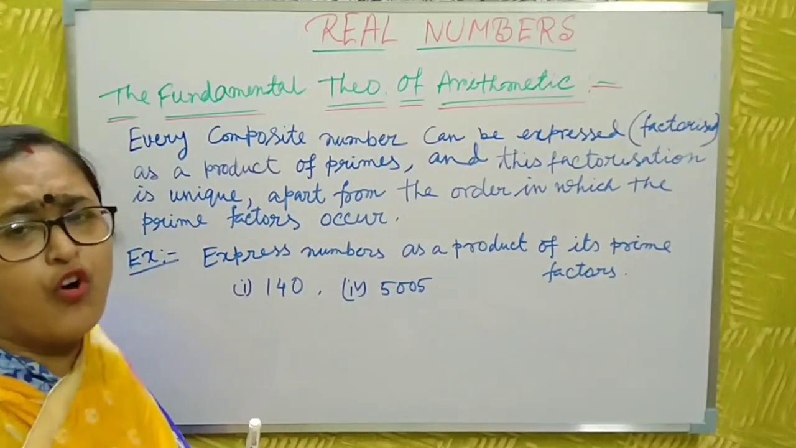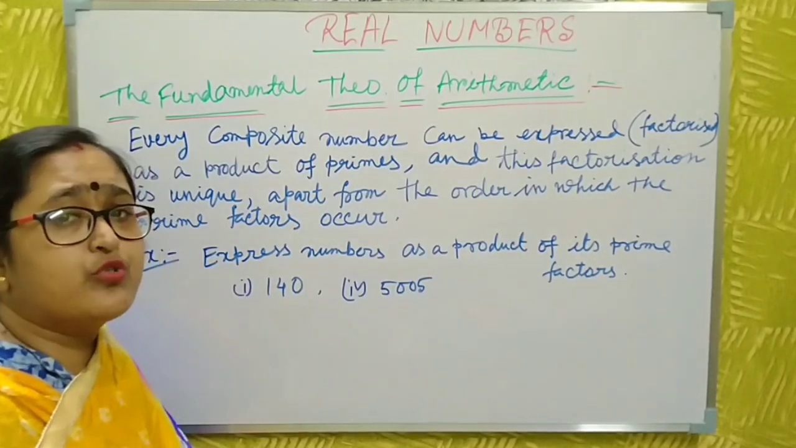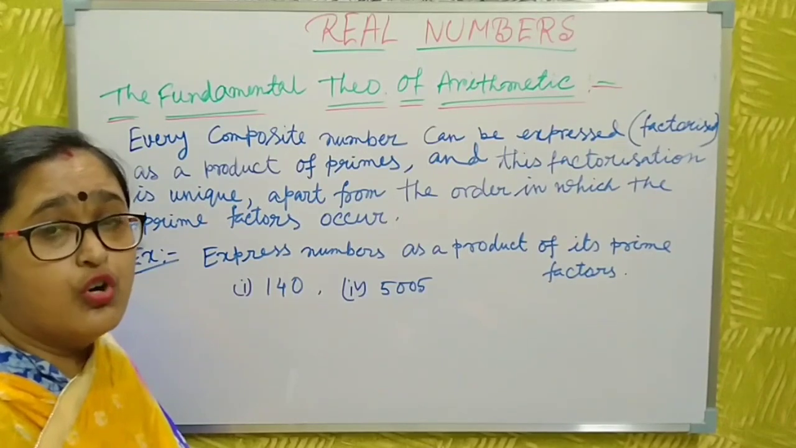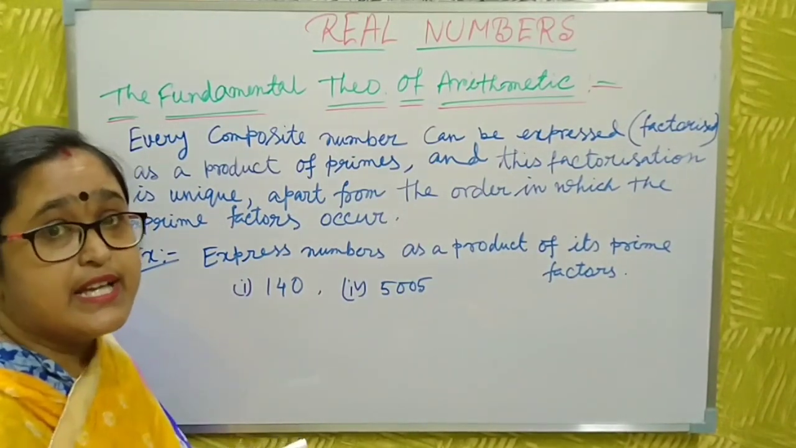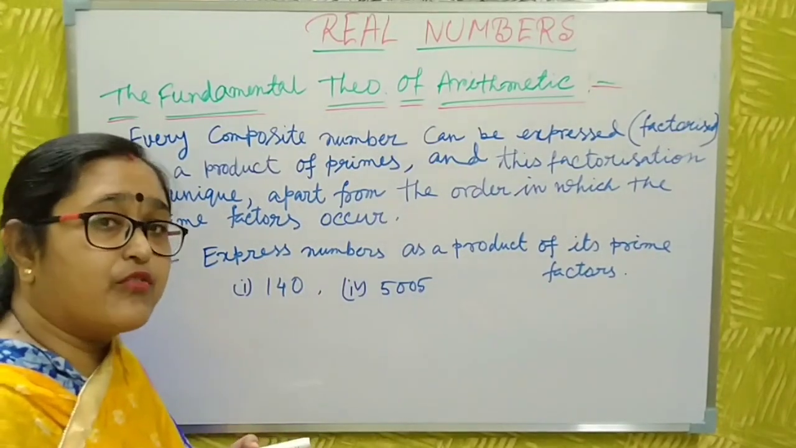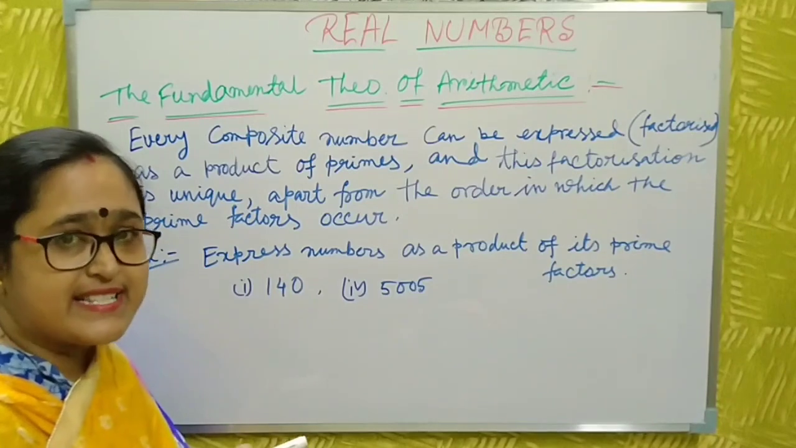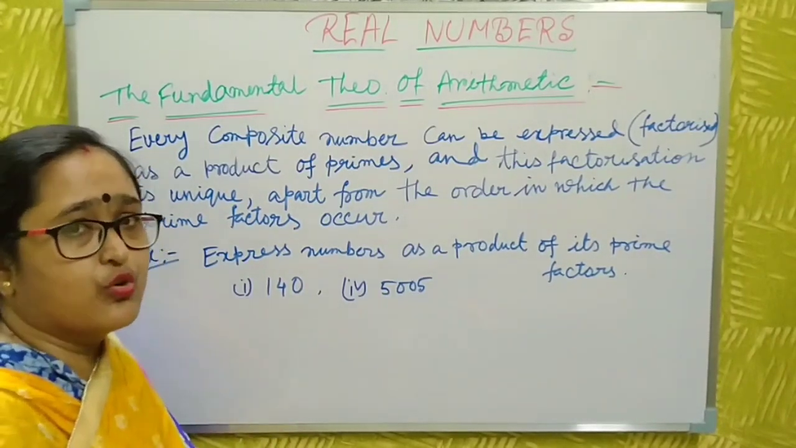That means 4, 9, 8 and so on. If you do the prime factorization of 4, what do you get? 2 into 2. The factors of 4 are 1, 4 and also 2. Besides 1 and itself, it has another factor, 2.